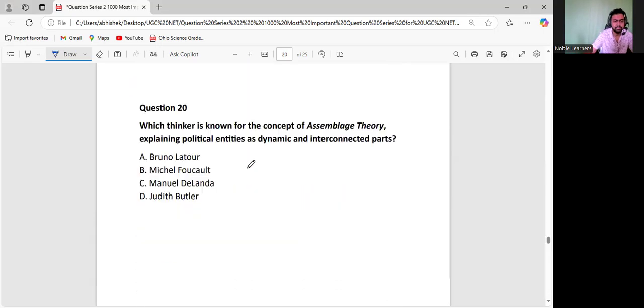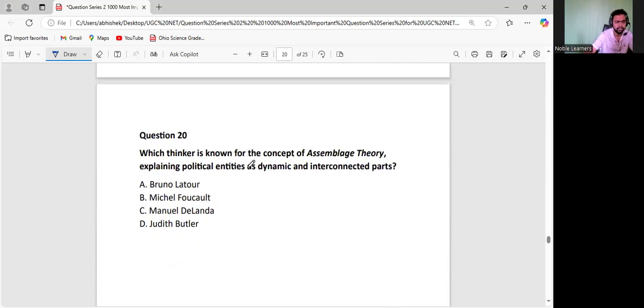Now let us go to question number 20. Now over here, let us understand who gave the concept of assemblage theory. So assemblage theory, what is this? Let us understand in detail. It says that politics is actually influenced by each and everything. People think that if you want to become a good politician, you do not need to learn the technology, you do not need to learn the advanced things or the advancements going on in society.